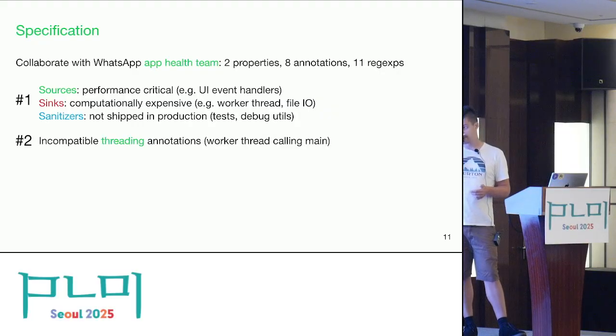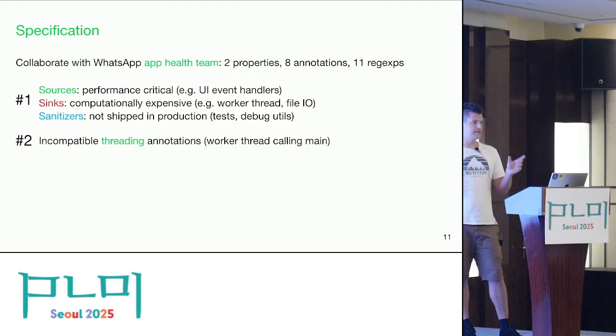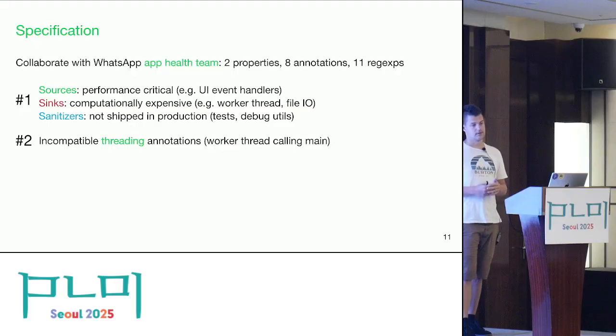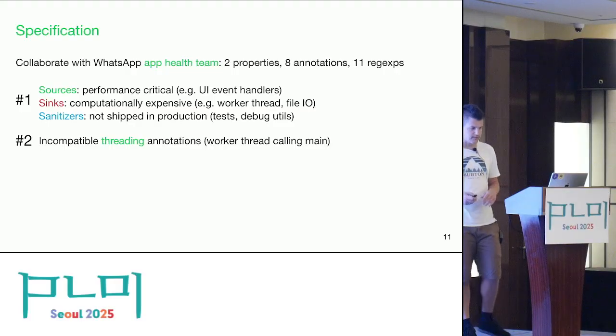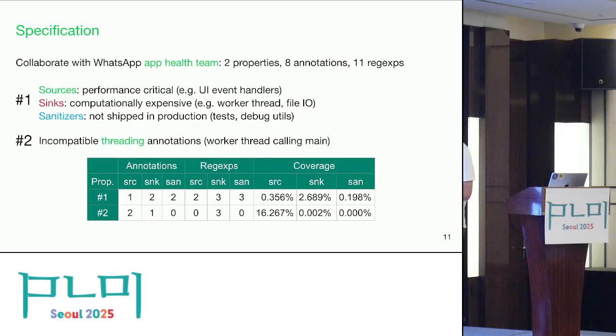And there was another property as well, where the sources and the sinks were based on threading annotations that are incompatible. So I think the source is worker thread and the sink is a main thread annotated function. Those should not be called directly, so that was another property. And to break it down a little bit, you can see the 2 properties, and you can see how many source, sink, and sanitizer annotations we used, how many regular expressions we used, and we also have some data on the coverage in terms of all the procedures or functions that you have in the WhatsApp Android code base.